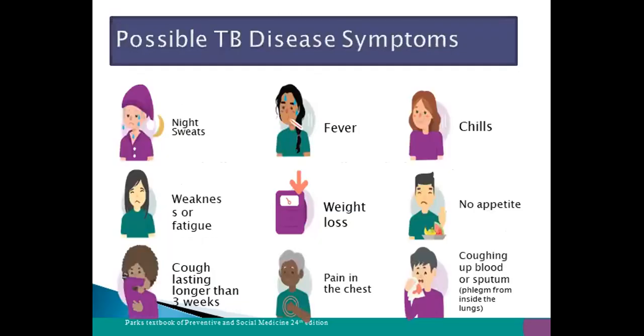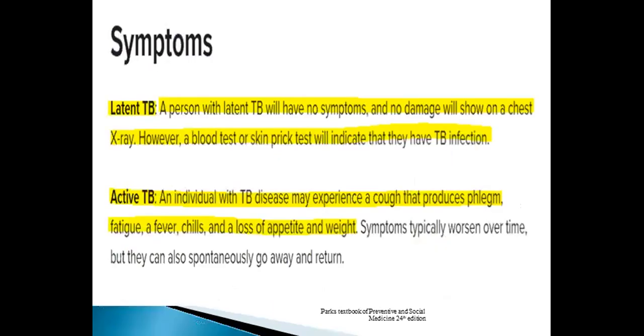Possible TB disease symptoms include night sweats, fever, chills, weakness or fatigue, weight loss, no appetite, a cough lasting longer than 3 weeks, pain in the chest, and coughing up blood or sputum. Symptoms of active and latent TB: an individual with TB disease may experience a cough that produces phlegm, fatigue, fever, chills, and loss of appetite and weight, and symptoms usually get worse over time.